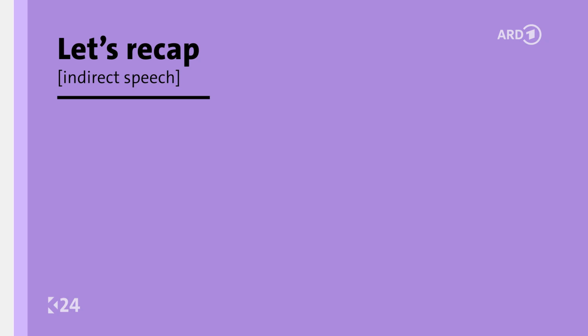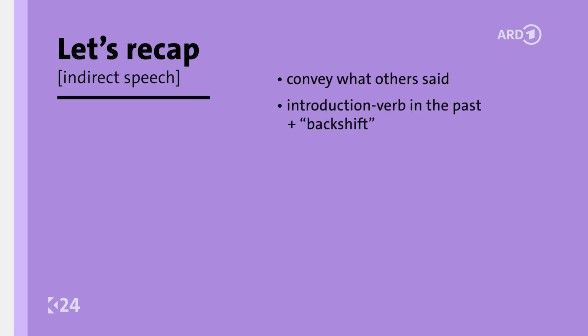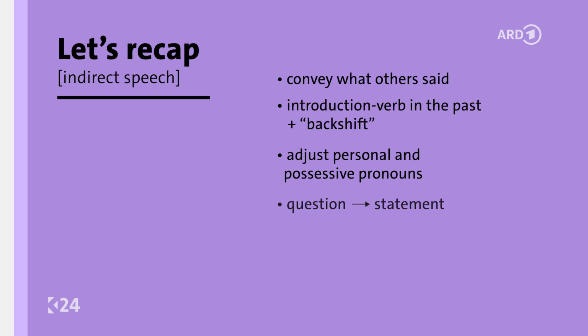So, let's recap. You use indirect speech to convey information without repeating the exact words. To form it, you need a clause containing an introduction verb like say. Then you backshift the verb by one tense and adjust the pronouns. When transforming a question into indirect speech, you turn it into a statement sentence and need no question mark. You express a request with the word to in indirect speech. And that's all you need to know.